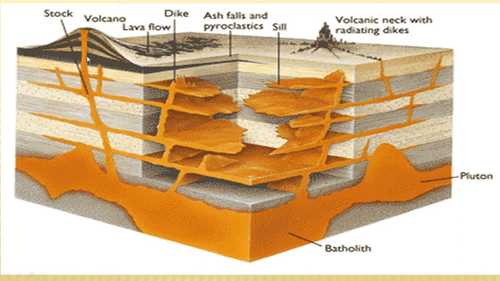As we have discussed, if the molten rock is below the ground, it is called magma. When it comes on the ground, it is called lava.